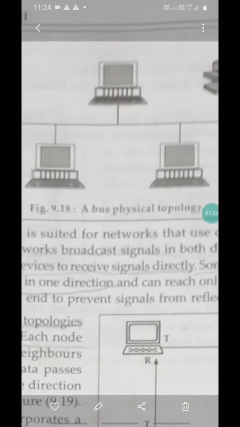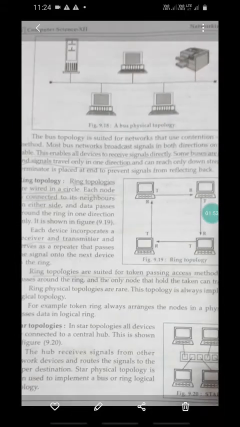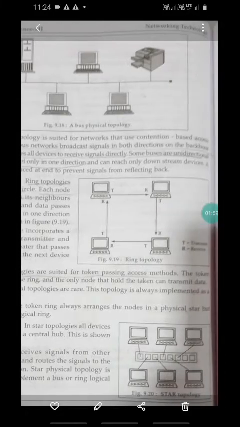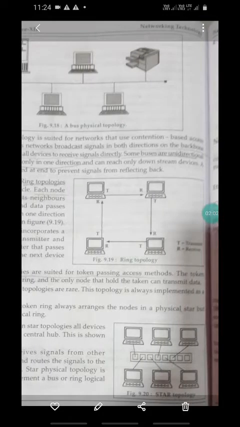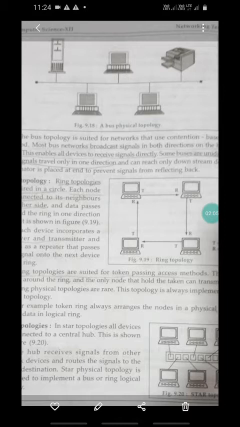This is figure 9.18, which shows the bus topology. It uses a common shared cable, and all devices are connected through this cable. It consists of a number of nodes such as computers, printers, and servers, which are connected to the common shared cable. This is the physical topology, and this common shared cable is also known as the backbone of the network. If the backbone of the network collapses, the whole network will also collapse.